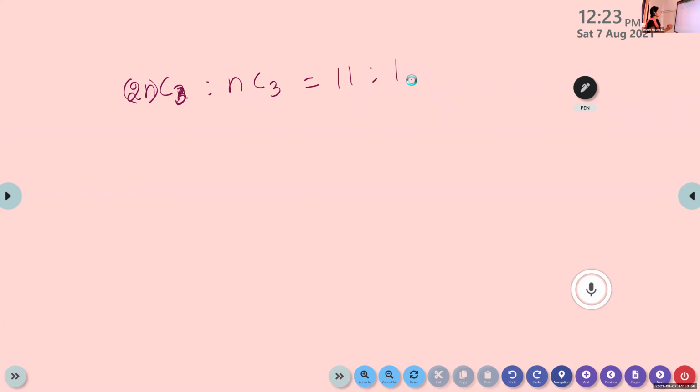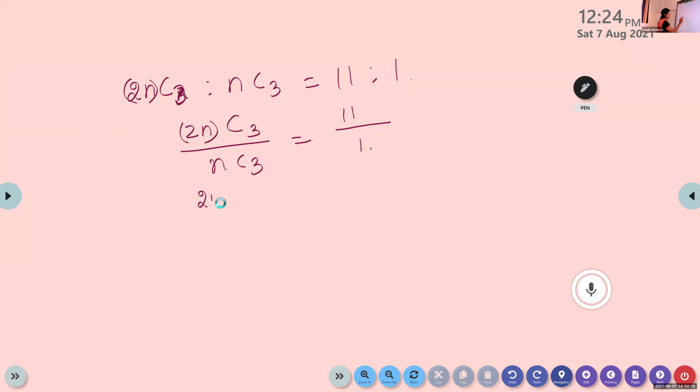So A is to B means we know that it is A by B, isn't it? So 2nC3 by nC3 is 11/1. How will you do this? What is done by 2nC3?